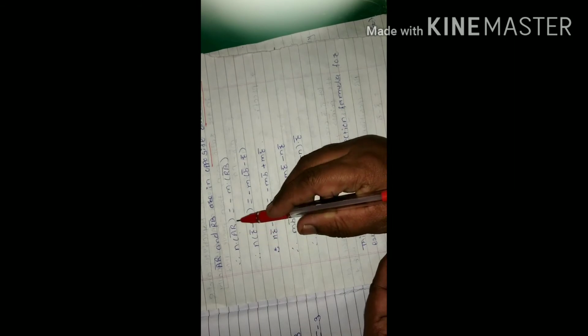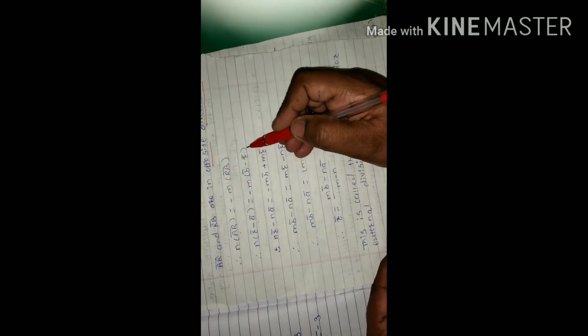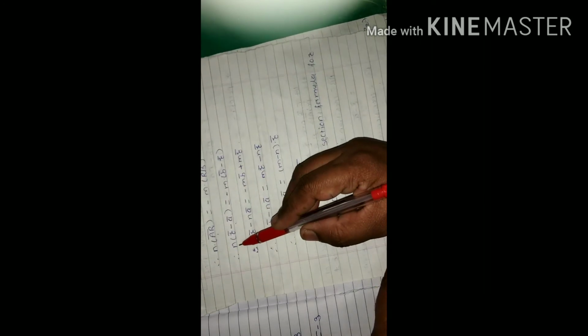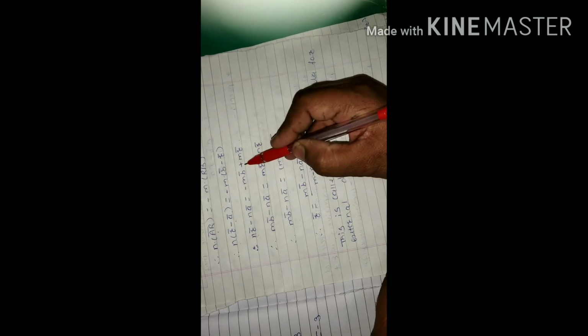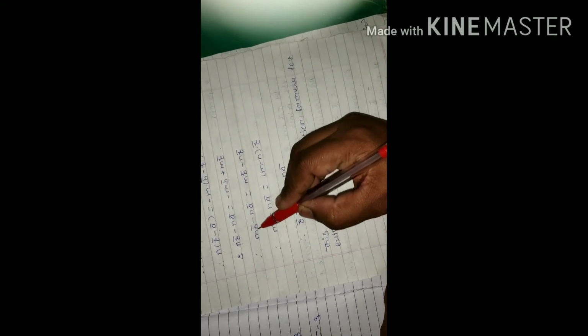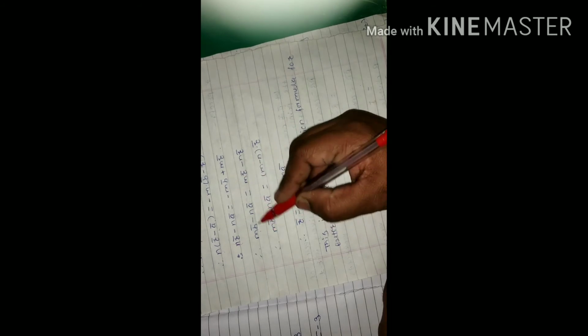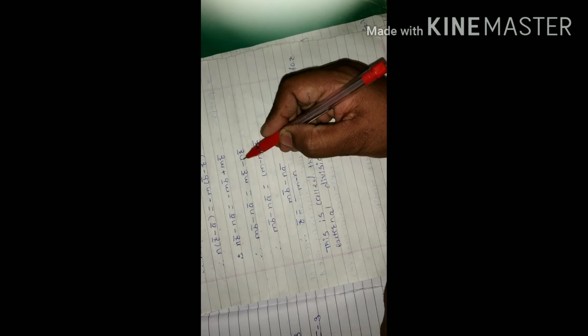AR bar value is R bar minus A bar. So n into (R bar minus A bar) is equal to minus m into (B bar minus R bar). We multiply and we get nR bar minus nA bar is equal to minus mB bar plus mR bar. Then mB bar minus nA bar, changing sides, is equal to mR bar minus nR bar.